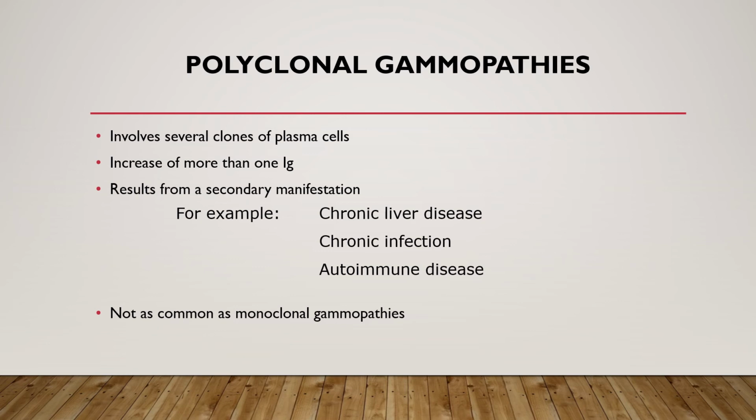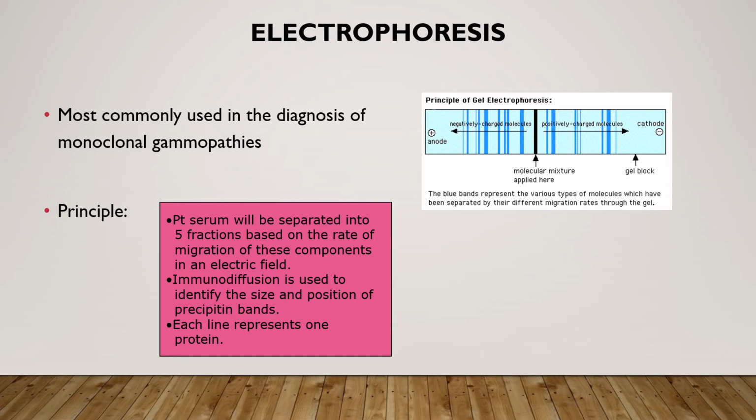Labs detect monoclonal gammopathies and polyclonal gammopathies with protein electrophoresis. Immunoelectrophoresis is the most commonly used type of test to diagnose the monoclonal and polyclonal gammopathies. Serum proteins like antibodies all have different charges, and they can be separated in distinct bands via electrophoresis. Immunoglobulin deficiencies can be diagnosed using electrophoresis, and polyclonal or monoclonal gammopathies show gamma globulin in the blood.